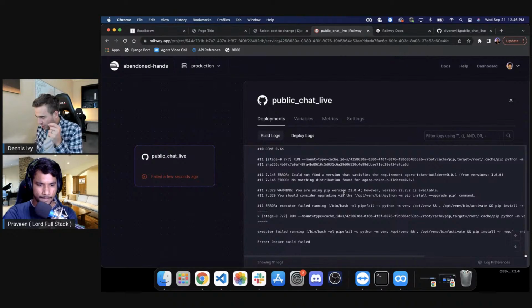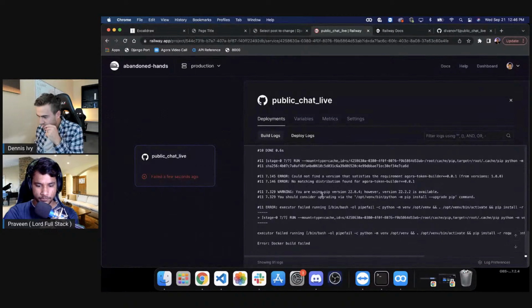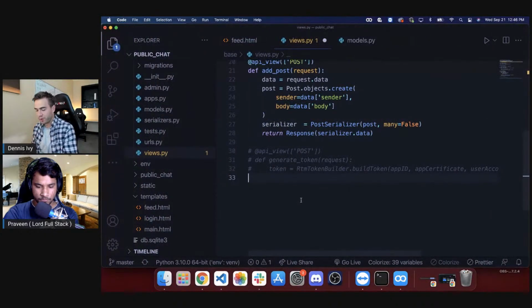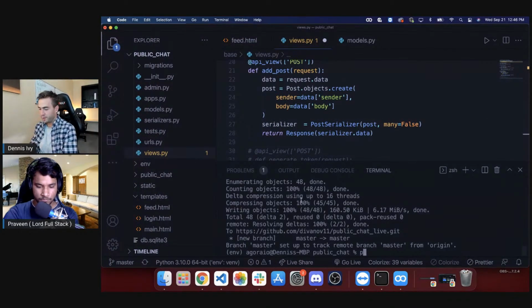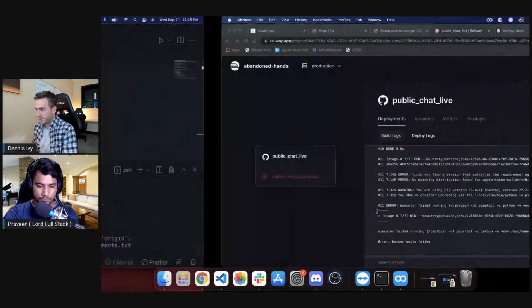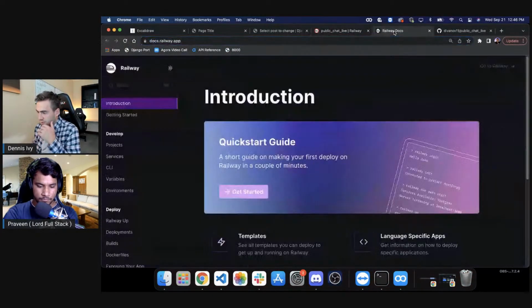Okay, so let's see, the build failed. So I needed to pip freeze with the Agora token builder because I couldn't find that. So there's also automatic pushes, but let's see. Let's just look at the Railway docs. I want to see what they have here.